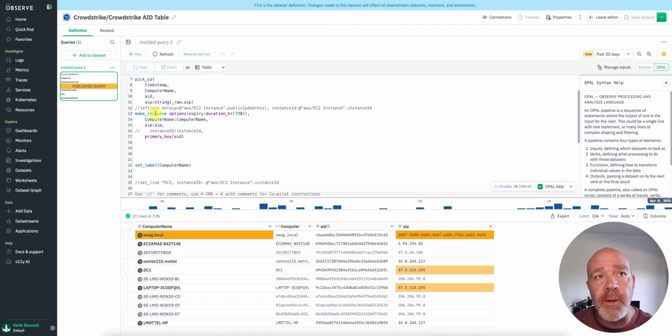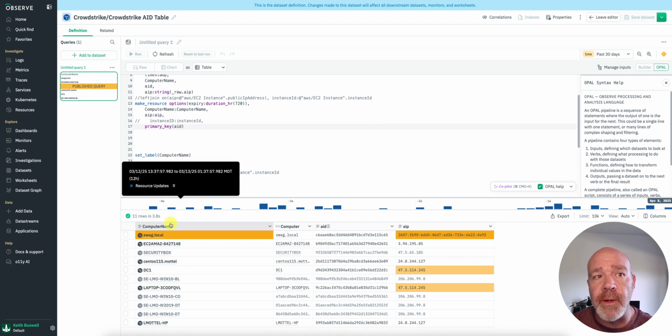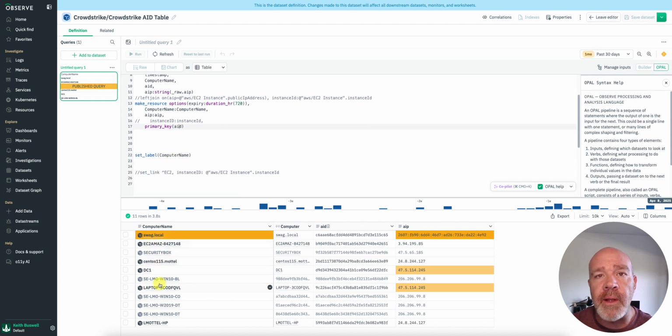So what I did, I said, go make a resource off the computer name, the AIP, and the primary key for the resource is the AID, and then go create a label for the computer name. That's kind of the friendly thing that I want to really leverage from it. And you'll notice this table down here, there's some orange inside of here. And what that's letting you know is that something has changed about this table over time.